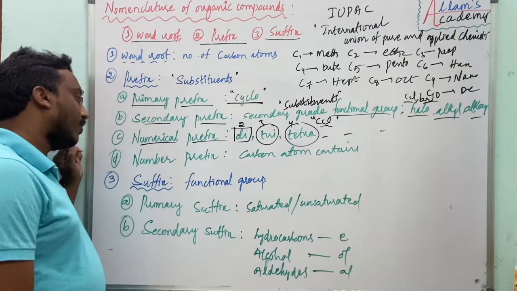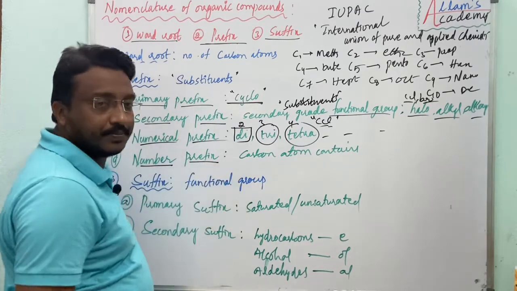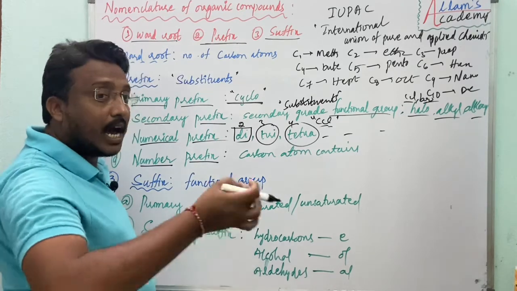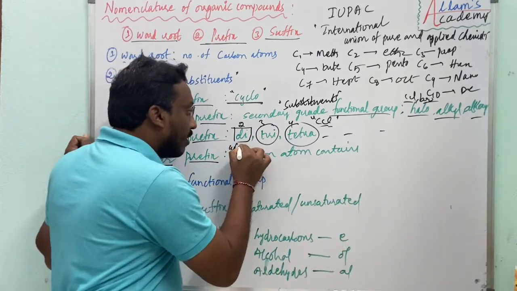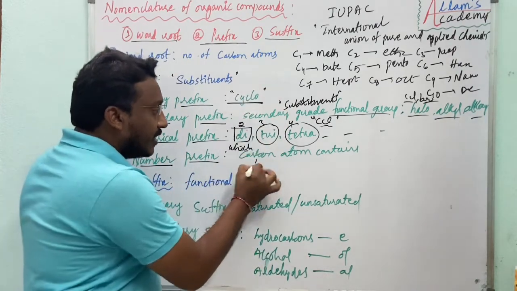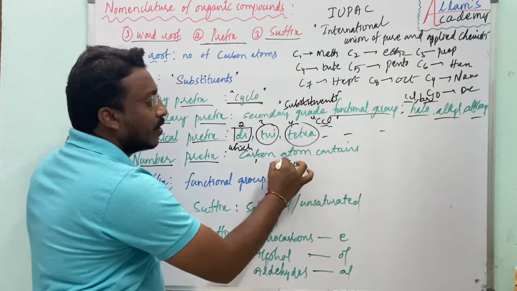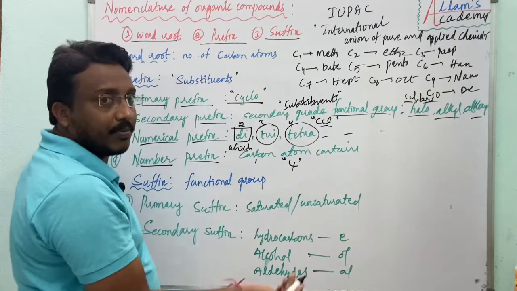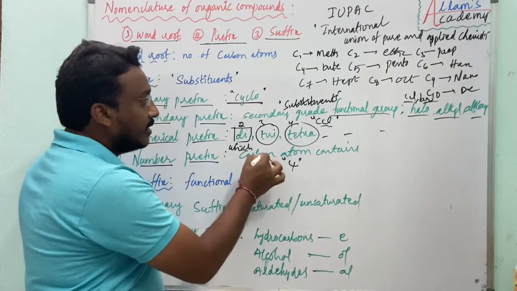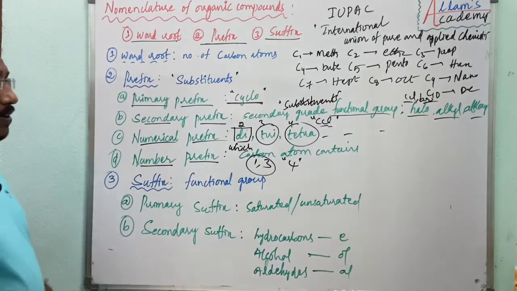Here, in the case of the number prefix, it tells which carbon atom contains this substituent. For example, if the given compound contains four carbon atoms, which carbon atom has it? In the given example, the first carbon atom and the third carbon atom contain this substituent, so that can be shown with the number prefix.